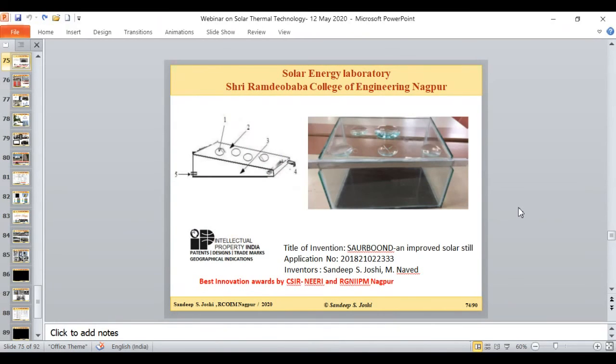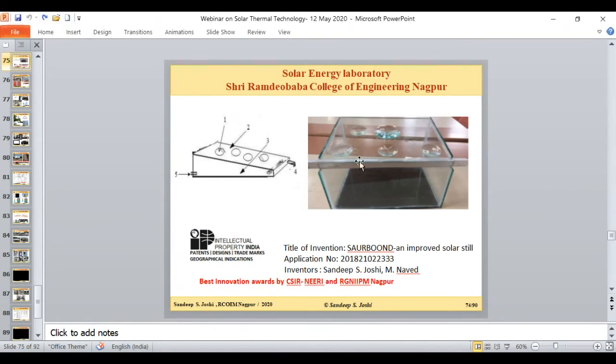Based on our entire work in solar distillation, we came to one innovative idea, which we name Saur Bund, and this is an improved solar still. We did a very simple arrangement to attach convex lenses at the top condenser glass of the solar still arrangement, where the direct beam radiation can fall on the basin directly. At the same time, these lenses can concentrate the solar energy at a point, and we got very improved results.